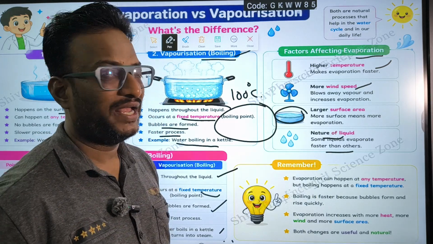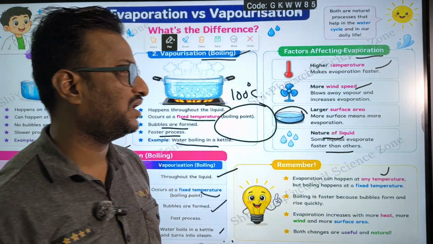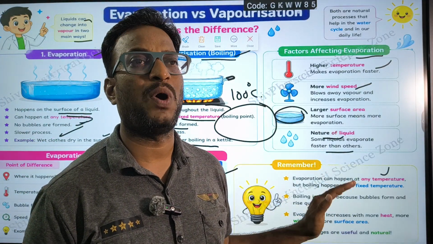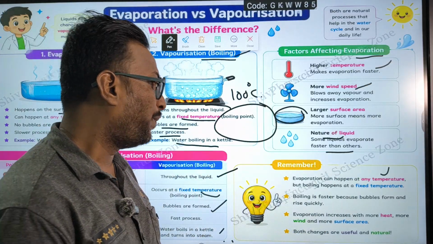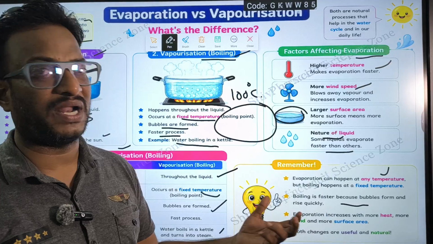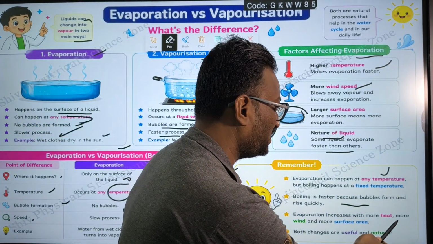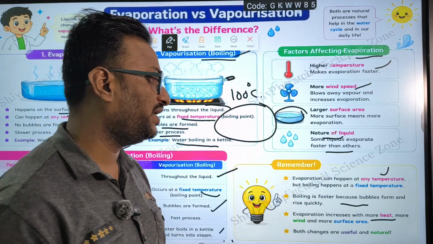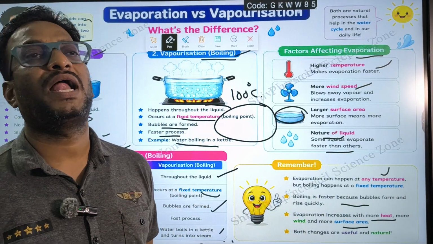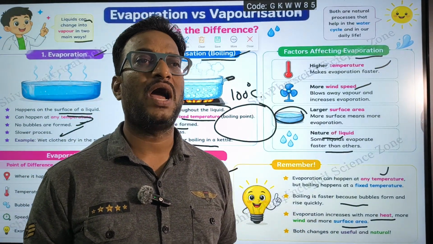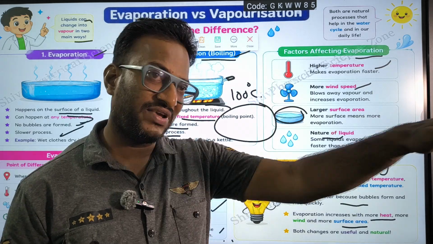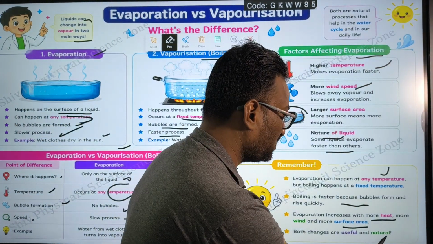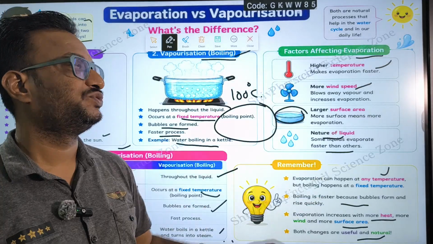So remember children, evaporation can happen at any temperature, but boiling will happen at a fixed temperature. That fixed temperature we call the boiling point. Boiling is faster because bubbles are formed and rise quickly, and evaporation increases with more heat, more wind and more surface area. In order to have a quick evaporation, we have to have much wind, much surface area and much heat. Okay, both the changes are useful and are natural.